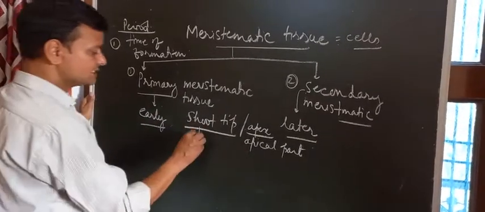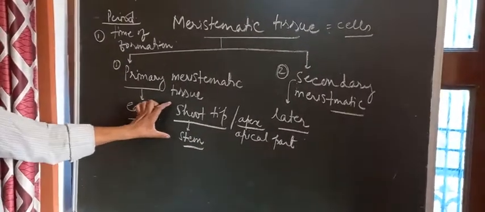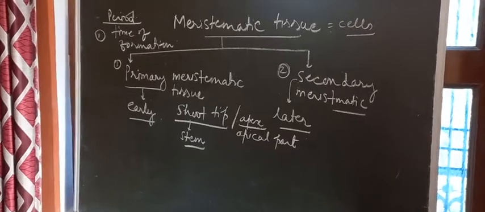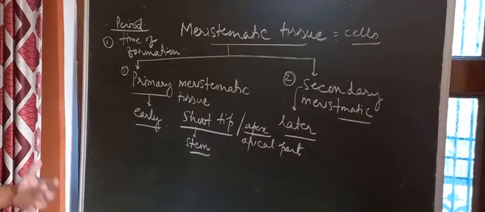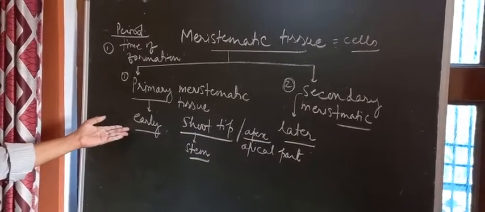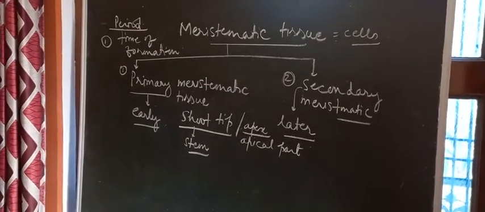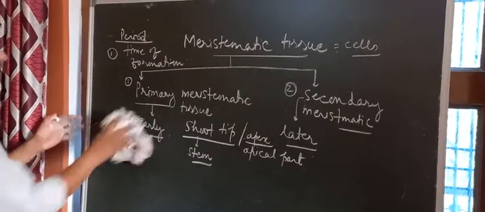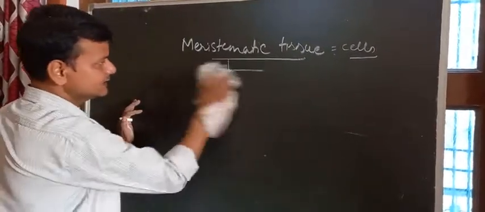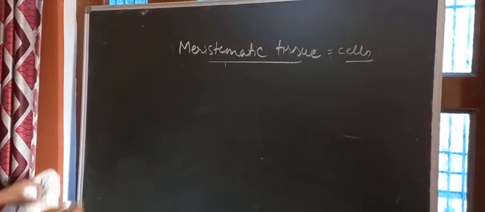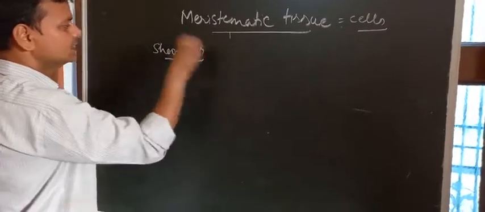Shoot refers to stem. So the tip of a stem is the diagram which we will be drawing to understand the early formation and the later formation of the meristematic tissue. And on that basis, those which form early will be called primary, and those which form later will be called secondary. So here is the diagram for you. Right, which is the diagram we are going to draw. I will be writing the name once more, but you might be remembering it. This is the diagram of a shoot. Shoot means stem.